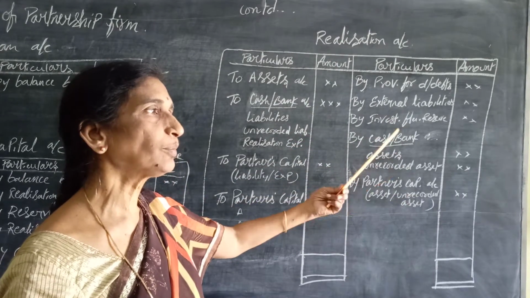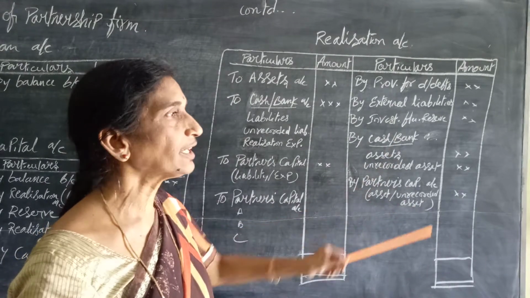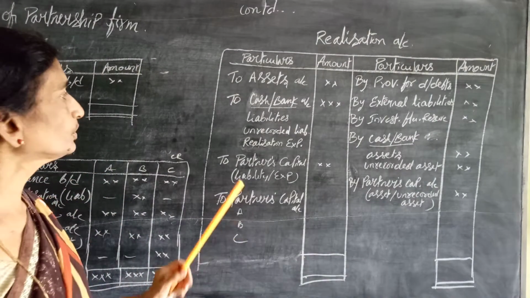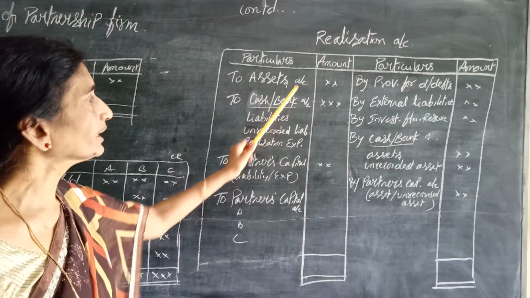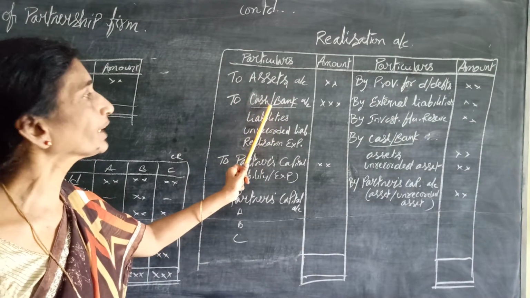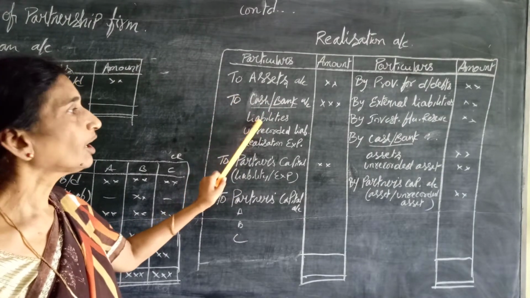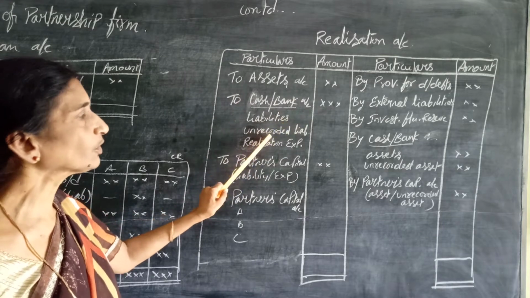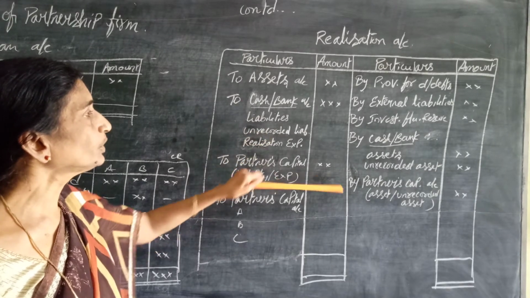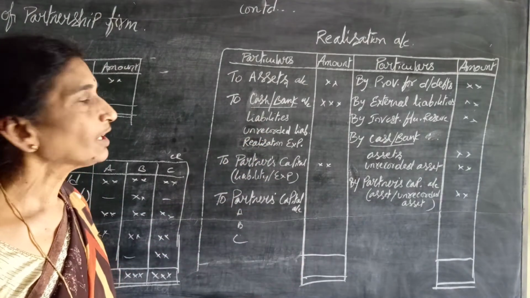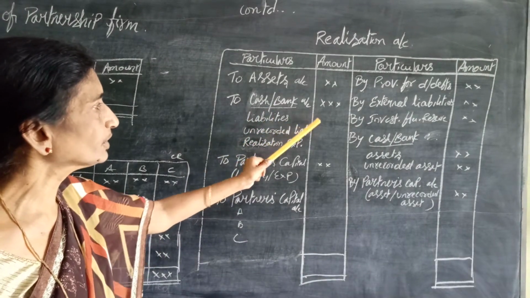And after realizing the amounts, by selling the assets in the market or by the partners taking them, that realized amount is utilized to make the payment to the liabilities, the external liabilities. So see, to bank account, realization account debit to bank account or to cash account as the case may be. See liabilities, which liability is being paid and for how much. If any unrecorded liability is there, the same is also being paid off. And for doing all this, some expenses are incurred and that is also being paid off. All these go to the bank or cash account, whatever it is.